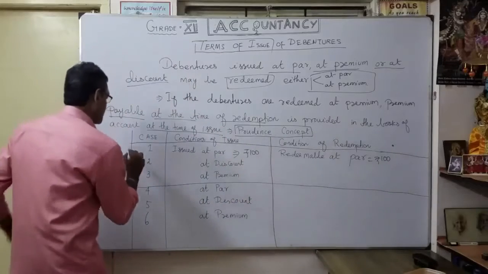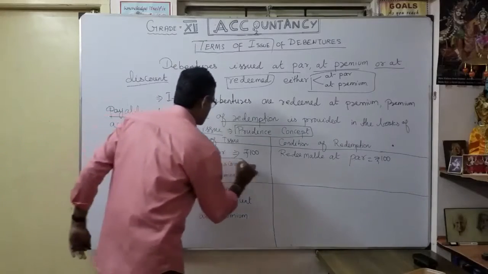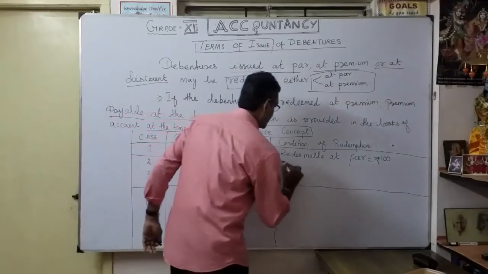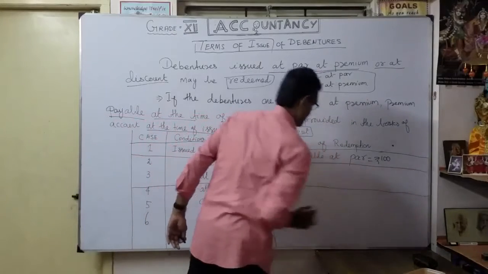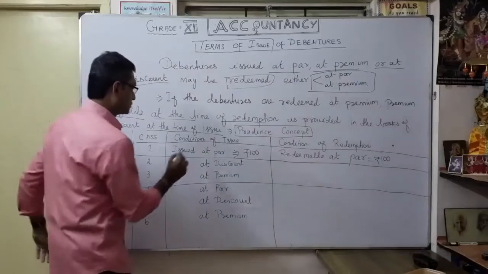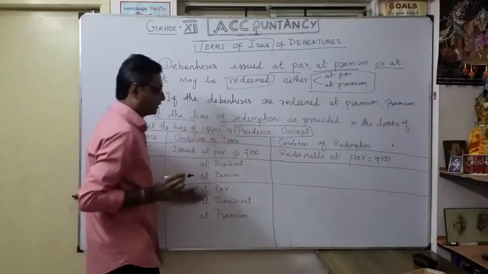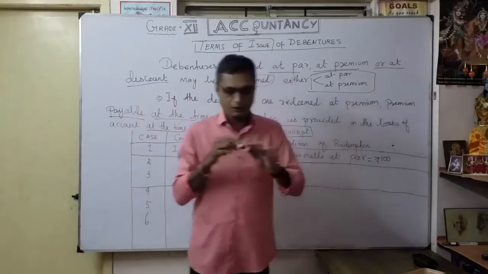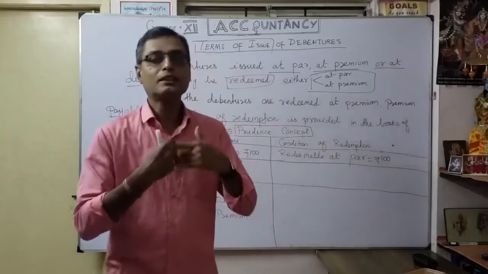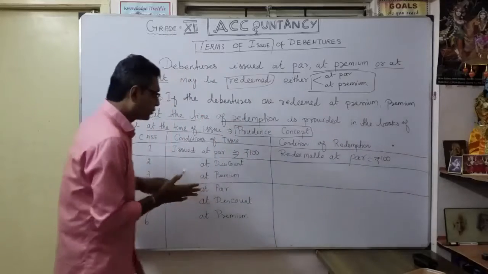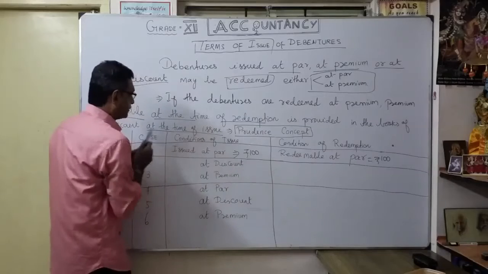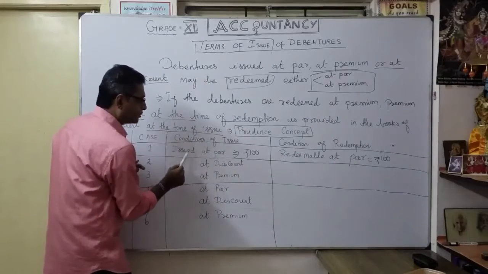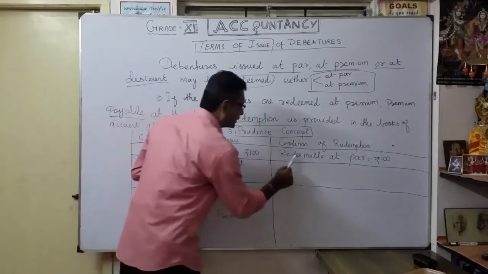Here it is very simple, no confusion. Issued at par, redeemable at par. That's what it means. First condition: issued at par, 100 rupees, redeemable at par, 100 rupees. Whatever money you collected, you simply repay. That's what we are declaring right now as the terms: issue at par and redeemable at par.